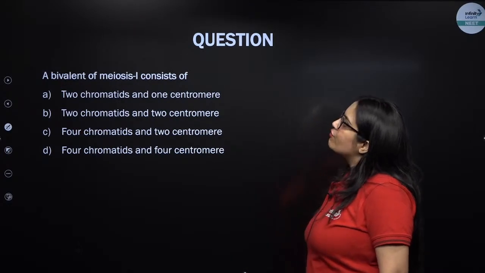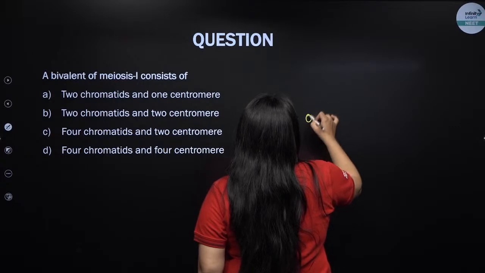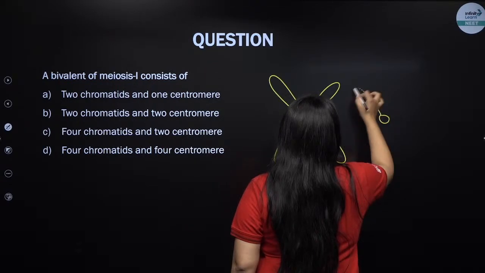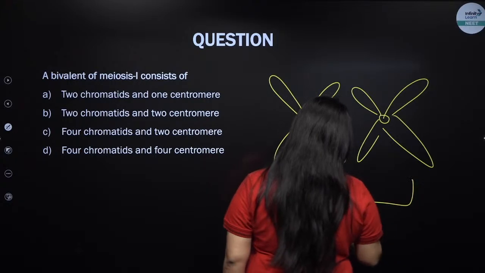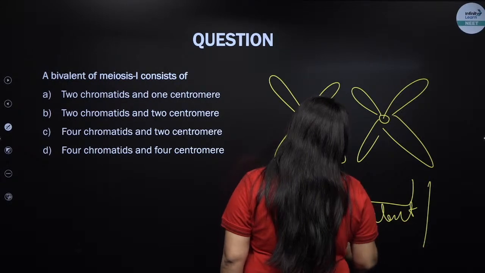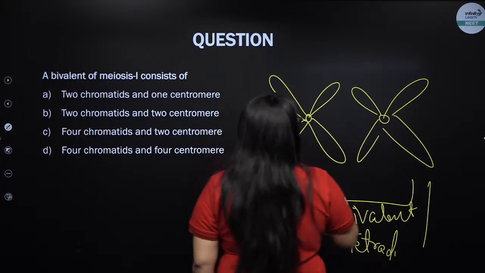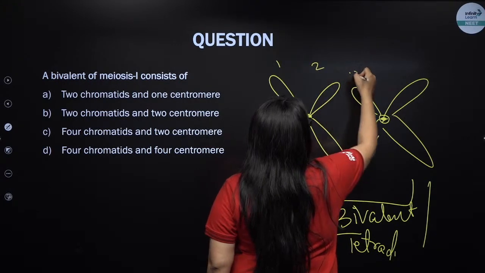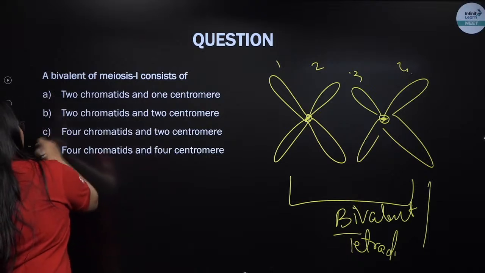A bivalent of meiosis 1 consists of. So what do we call a bivalent? This is your one bivalent, and it is also known as a tetrad. So what does this bivalent contain? 2 centromeres and 4 chromatids. How many chromatids? 4 chromatids and 2 centromeres.